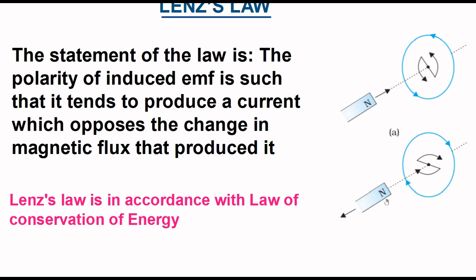In this case, the bar magnet is moved away. Work is done on the system. The coil produces induced current. It becomes a dipole and the dipole attracts the magnet towards it. Work is done by the system. Hence, here also the net work done is 0. Hence, we can say Lenz's law is in accordance with the law of conservation of energy.